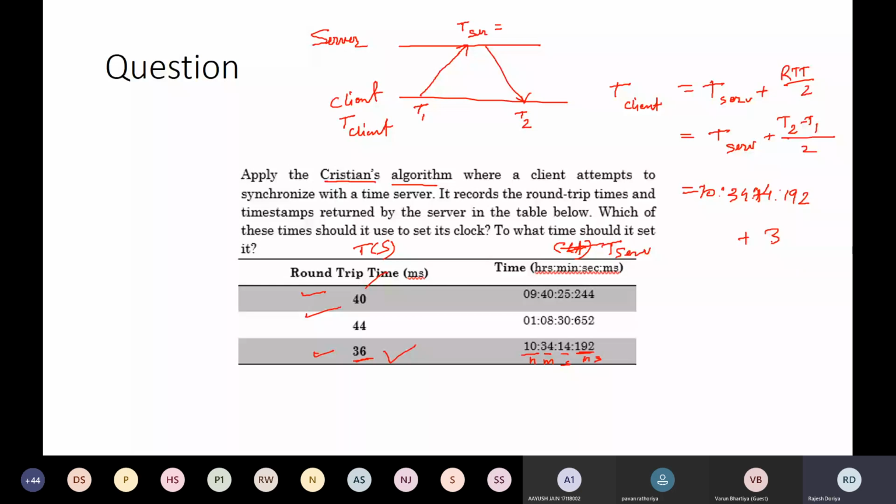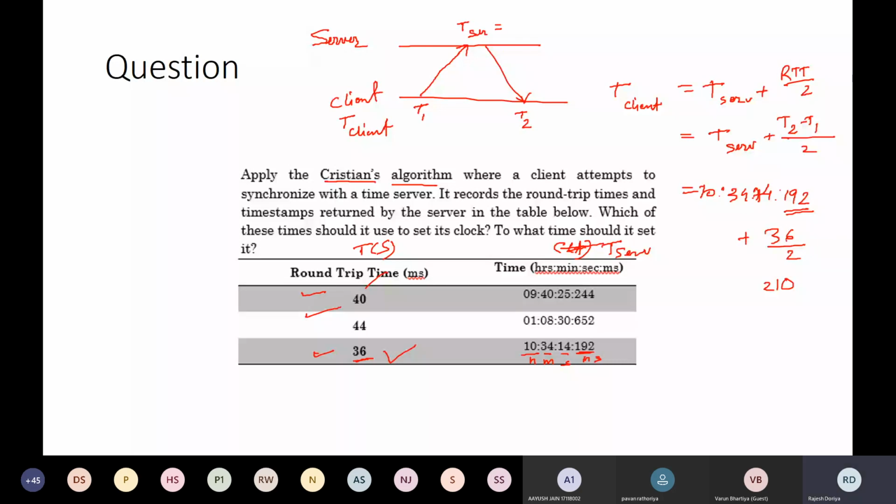Whatever the value is, it is added to this one. So at the end, it is going to be 210. The students who have got the value 10:34:14:210 have evaluated this question correctly.